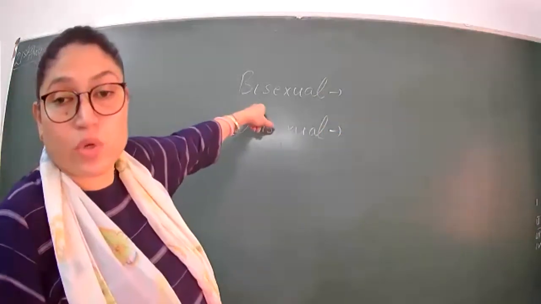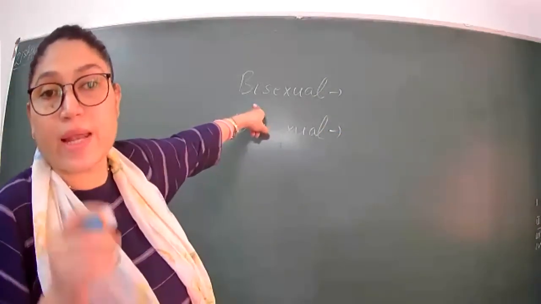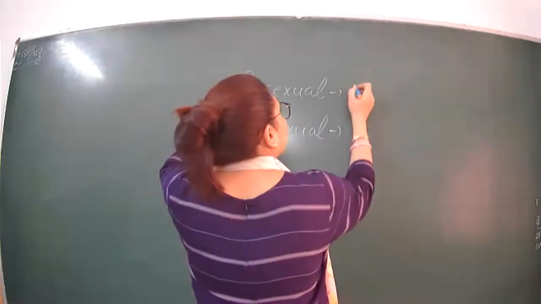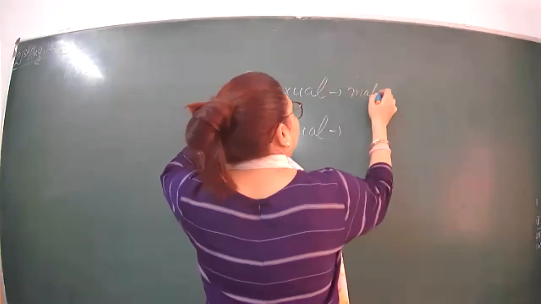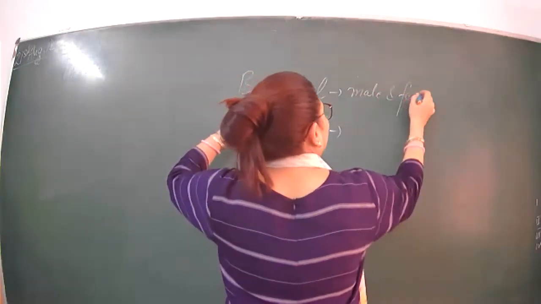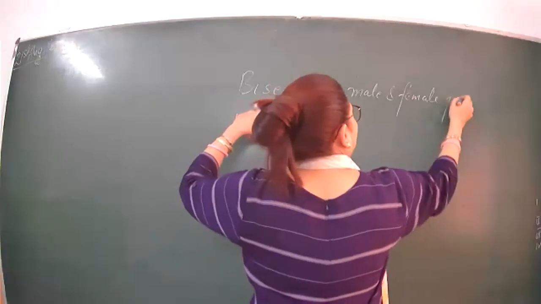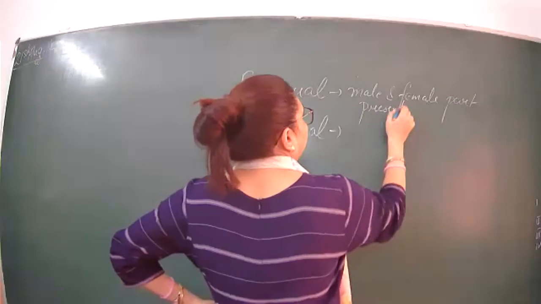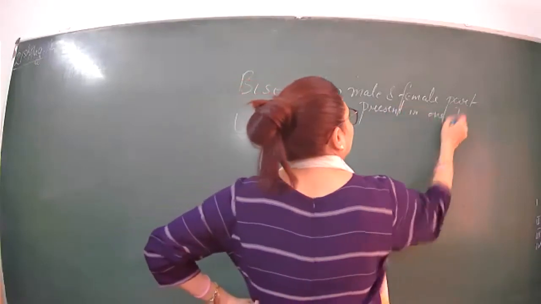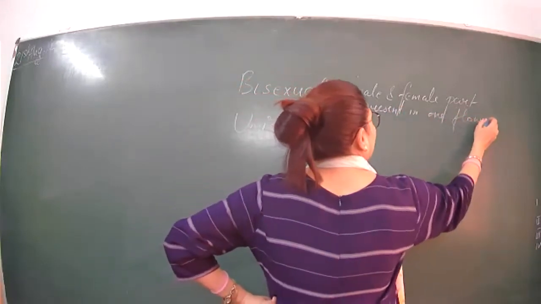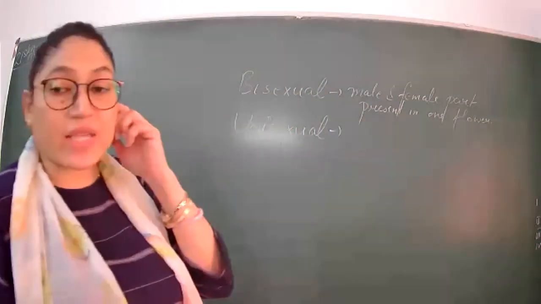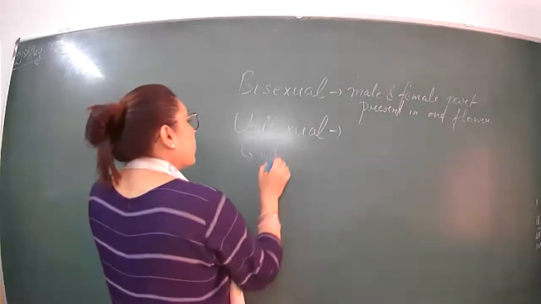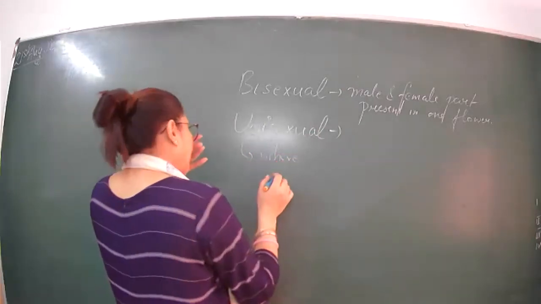Bisexual flowers are those flowers where both male and female parts are present in one flower. Those are known as bisexual flowers.